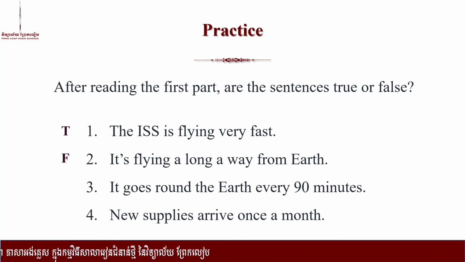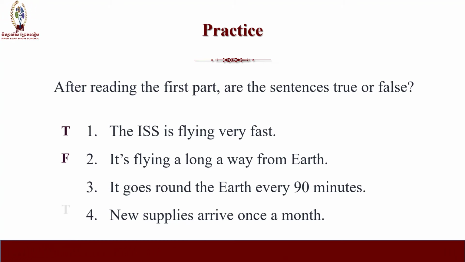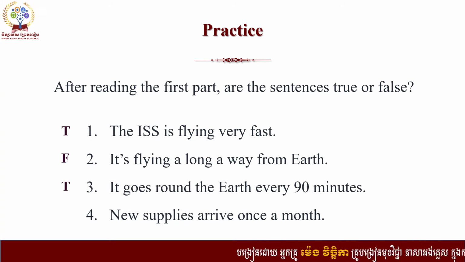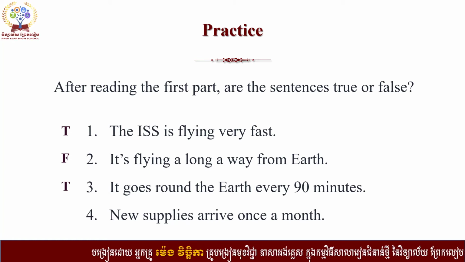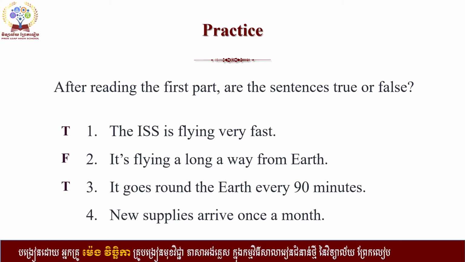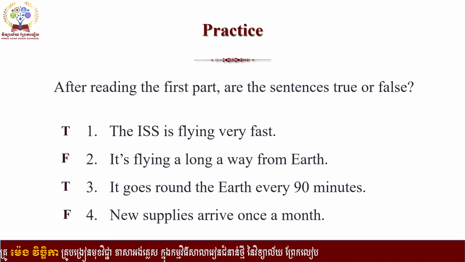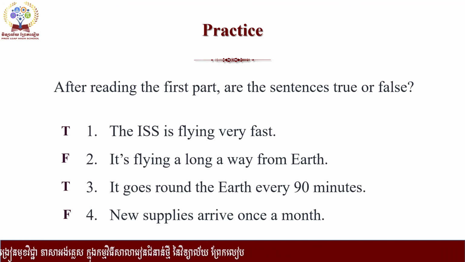Number 3, it goes around the Earth every 90 minutes. Is the information true or false? Right, that is true. And number 4, new supplies arrive once a month. Talking about the astronaut food, supplies arrive in space once a month. So yes, the information is false.